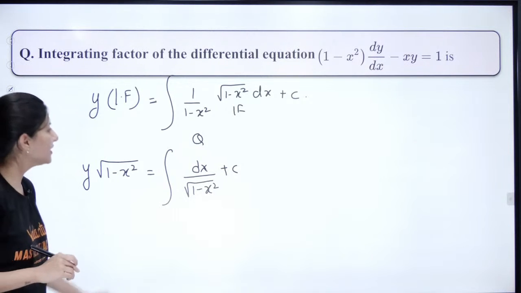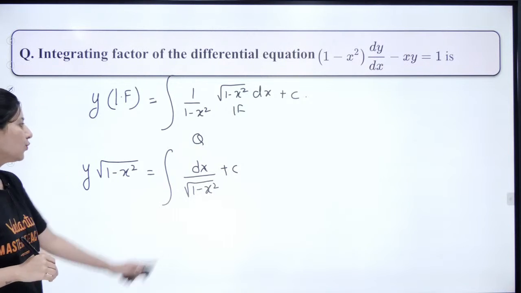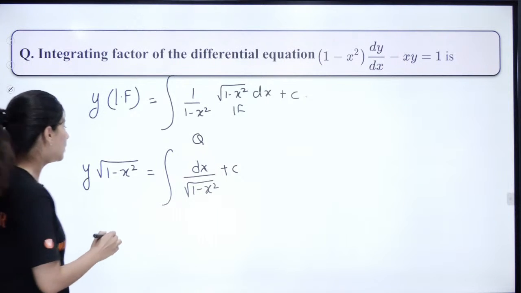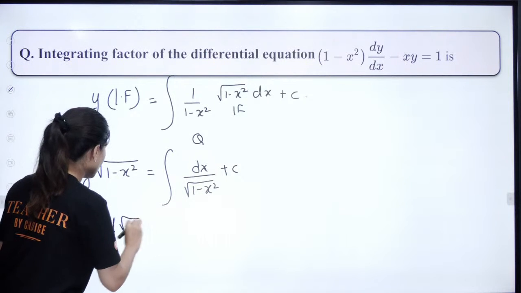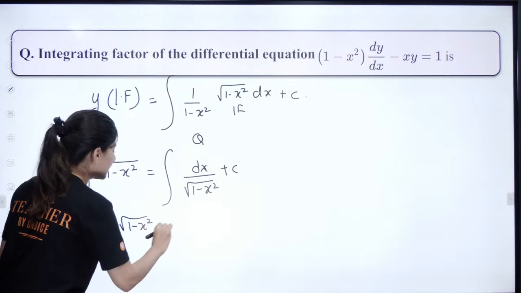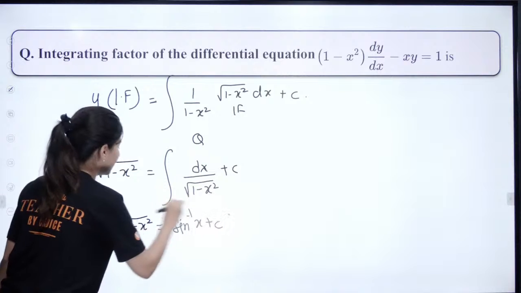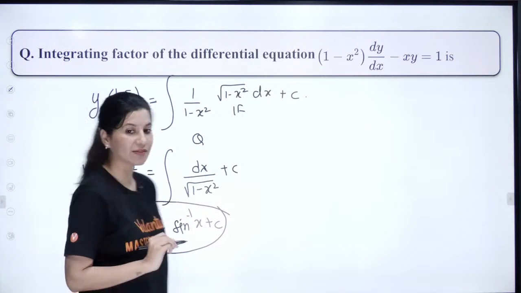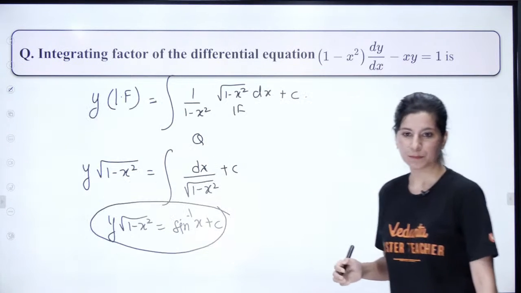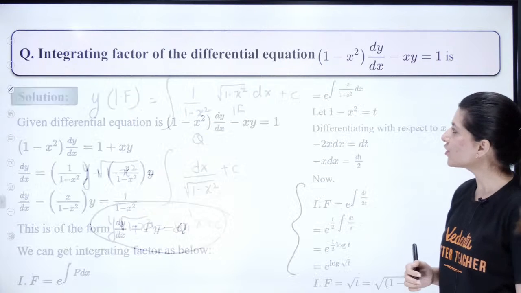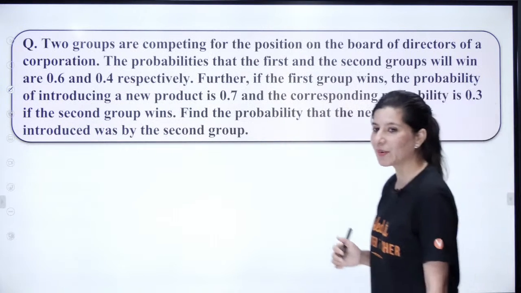Right? Now you just need to integrate this. You know how to integrate this. This is sine inverse. So y square root of 1 minus x square equals sine inverse x plus the constant of integration. This is your solution of the linear differential equation. Yes? Alright, next question.